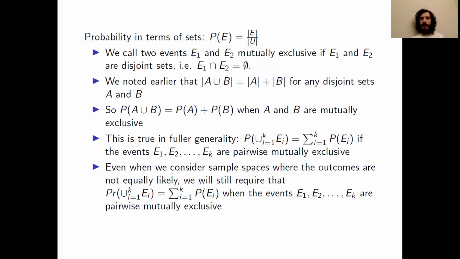We'll also consider some sample spaces in our example problems where the outcomes are not equally likely. Even in those sample spaces, we will still require the rule that we saw in the last bullet, that the probability of the union of pairwise mutually exclusive events is equal to the sum of the probabilities of those events.